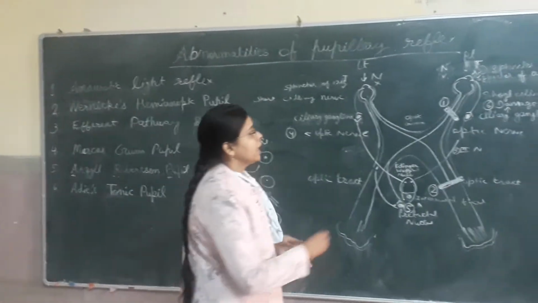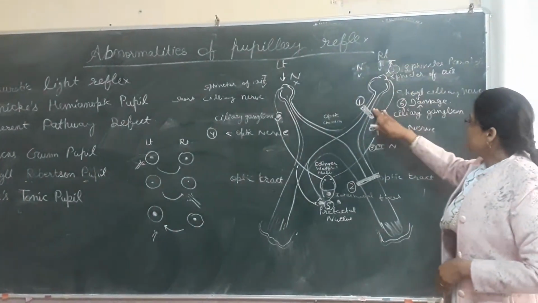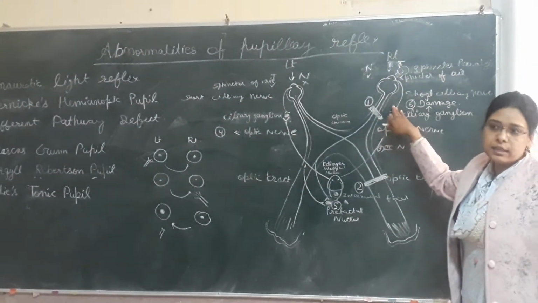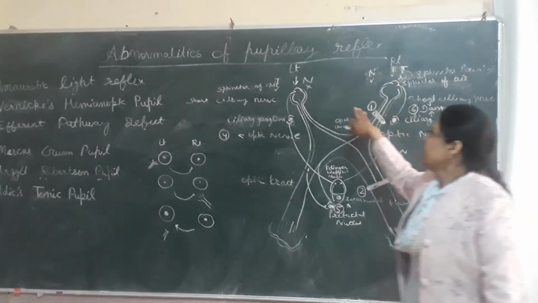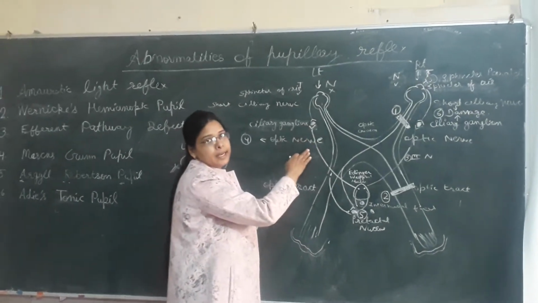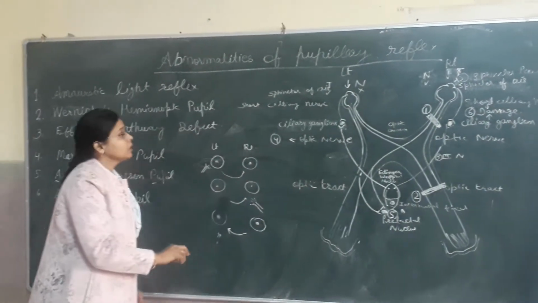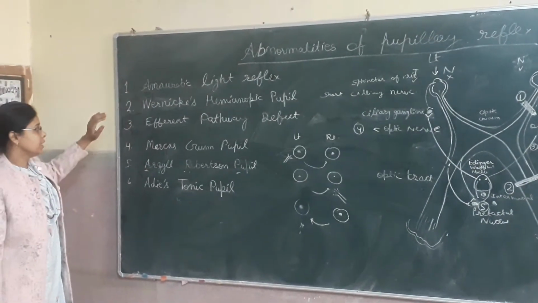If we throw light on the affected side, assuming that the right side is affected, there will be loss of indirect light reflex and direct light reflex on the affected side. But on the normal side, there will be presence of direct and indirect light reflex. And the near reflex is intact in this condition.